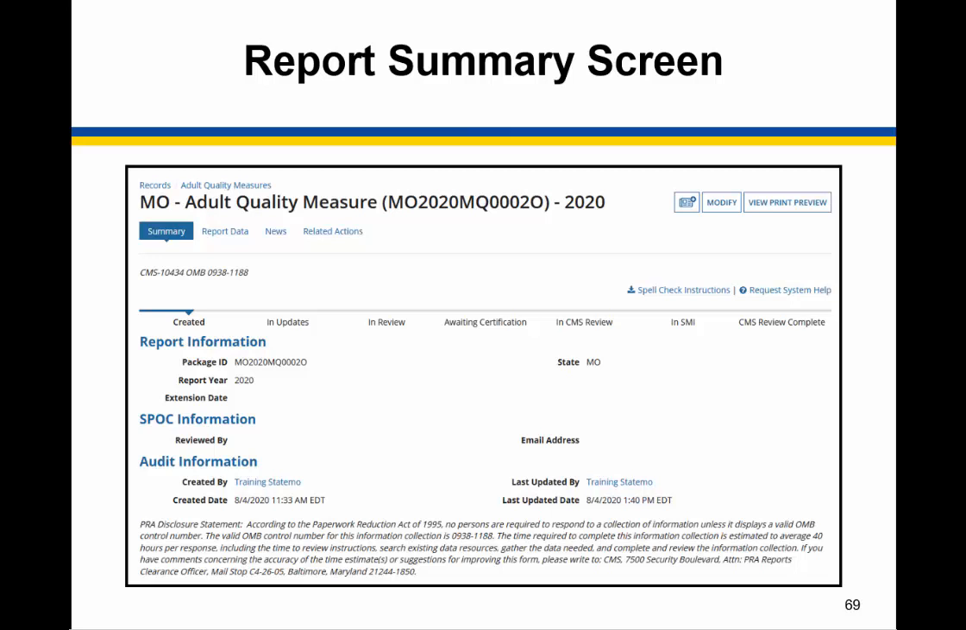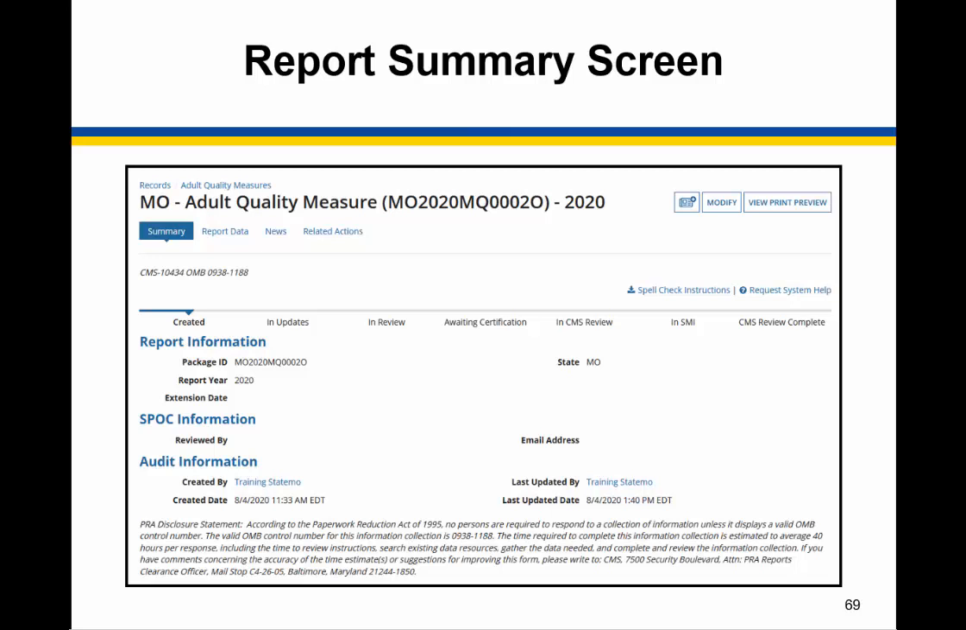At this stage, the state point of contact is currently reviewing the report before it's submitted to the state director. Awaiting certification notes that the report is currently with the state director. Once the report has been reviewed, the state director must certify and submit the report to CMS. In CMS review tells us that the report has been successfully submitted to CMS and is under review.